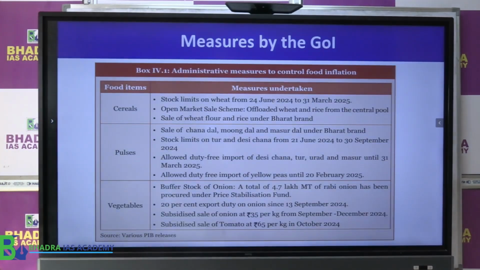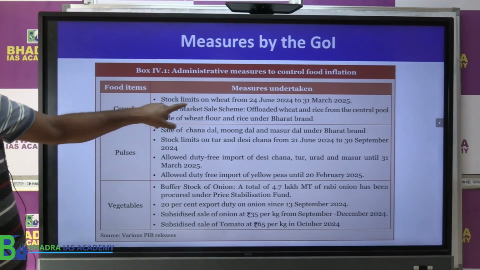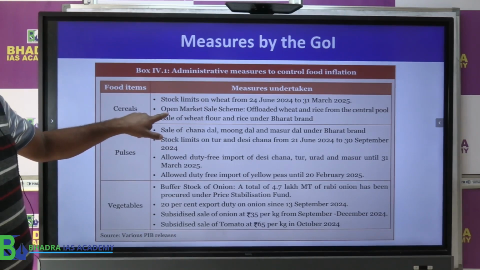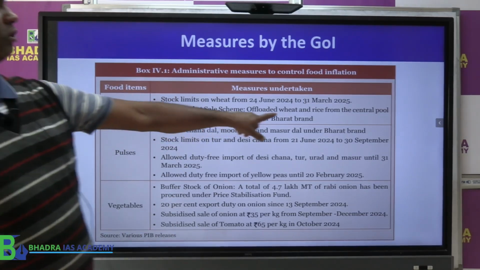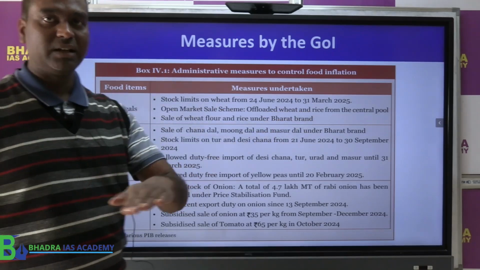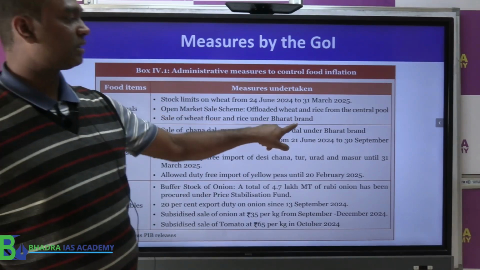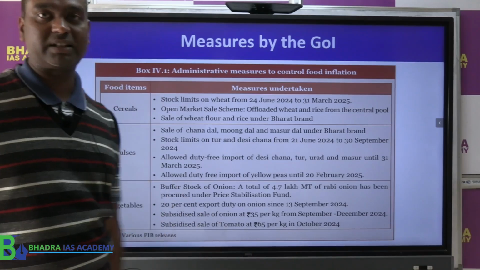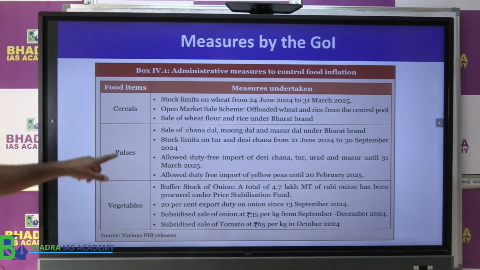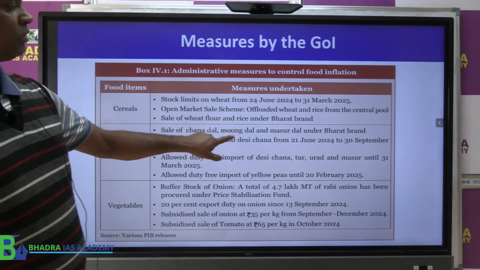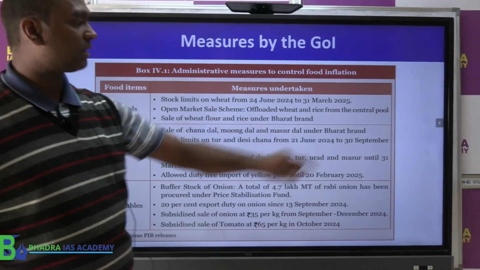Now, what measures were taken by the government to deal with high inflation? So what did the government do? They increased the stock limit. Plus the government also sold products in the market, like wheat and rice, to control the price level. Wheat, flour and rice were sold under the Bharat brand by the government itself so that prices can be controlled. Coming to pulses, the government also sold chana dal, moong dal and masoor dal under the same Bharat brand.